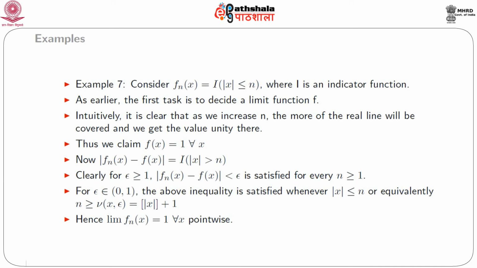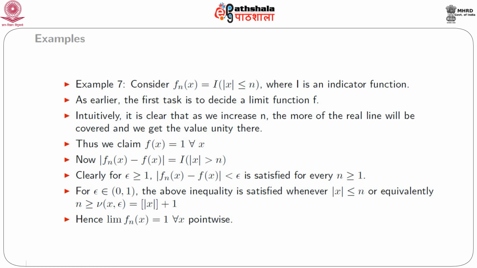Now, the absolute value of fn(x) minus f(x) is nothing but the indicator of absolute value of x greater than n. Clearly, for epsilon greater than or equal to 1, absolute value of fn(x) minus f(x) less than epsilon is satisfied for every integer n.